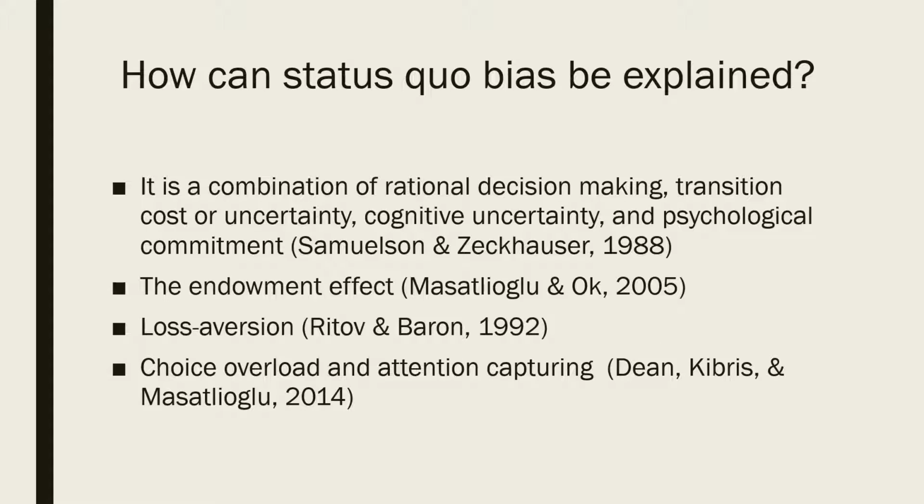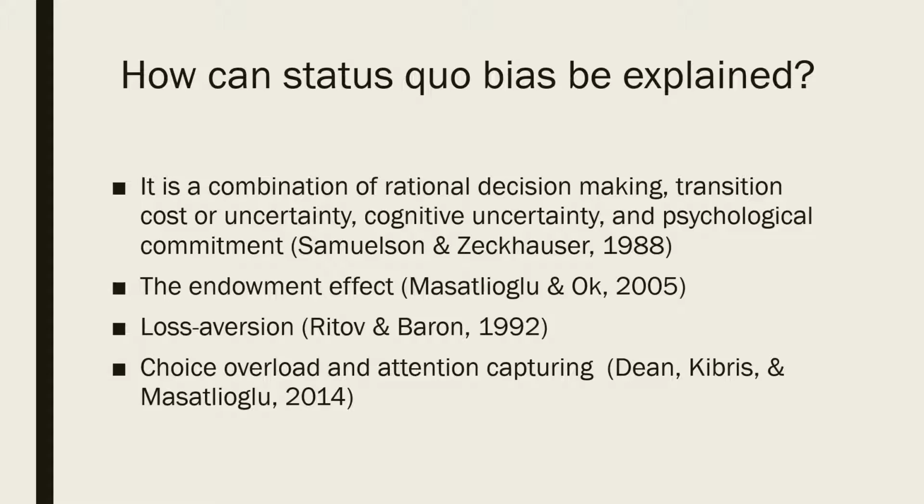So how can status quo bias be explained? There are some theories that try to explain how status quo bias happens. First is that status quo bias is caused by a combination of rational decision making, transition cost or uncertainty, cognitive uncertainty, and psychological commitment. Basically, people fall into the trap of the status quo bias when the costs or outcomes are unknown and when other processes like sunk cost or regret avoidance are also happening.